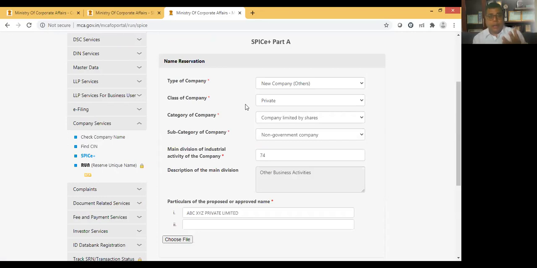Number three, RUN has been deleted for the purpose of incorporation for a new name. So now the name has to be applied for in Part A only, which is in SPICe Plus. This is a major change. But make sure, as I mentioned earlier, RUN is still there. RUN has not been deleted for an existing company which wants to change its name. The web-based utility RUN will be used for reservation of name. Clear?